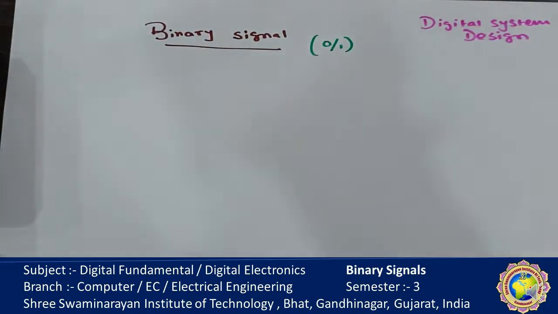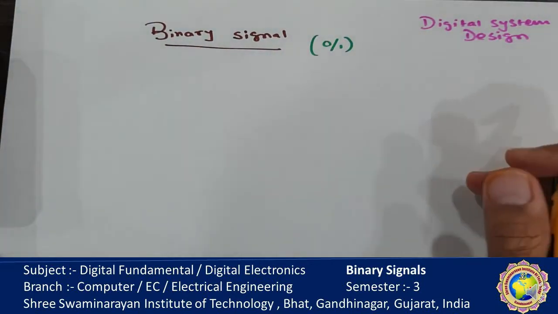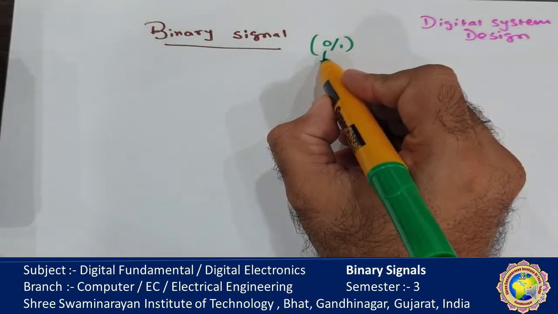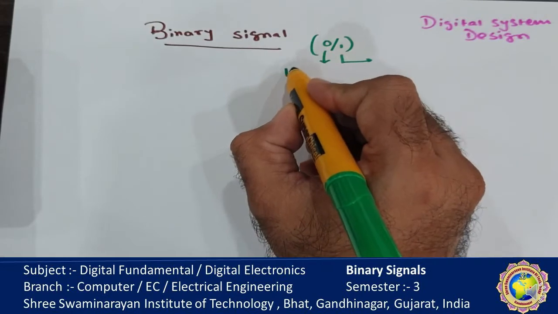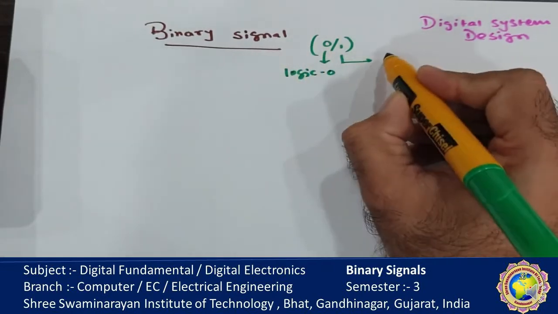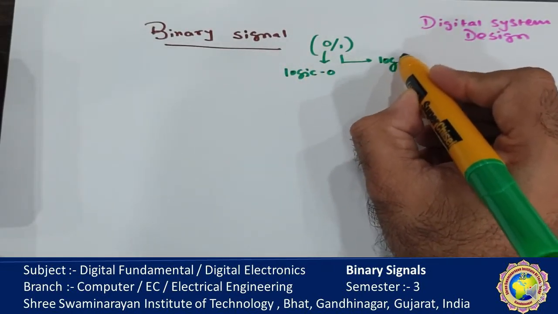So there is a voltage level for logic 0 and a voltage level for logic 1.